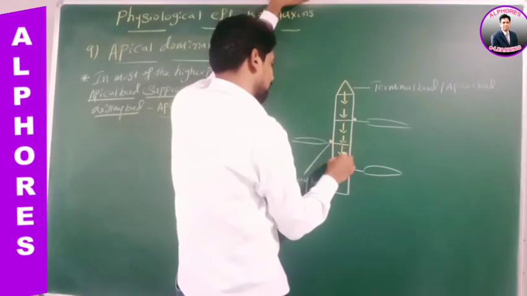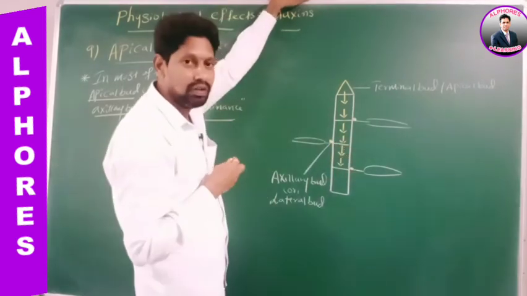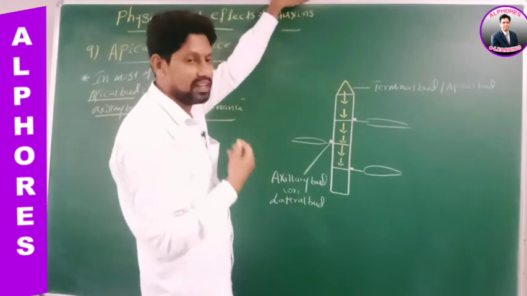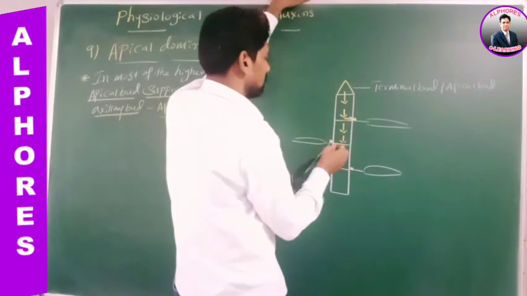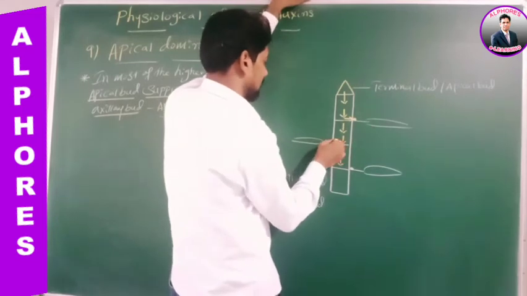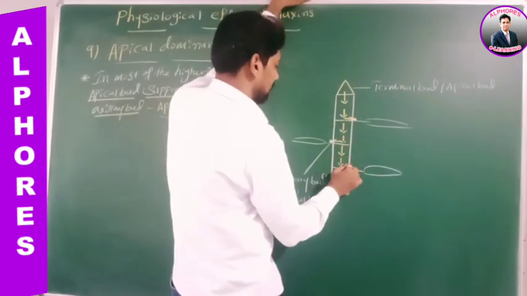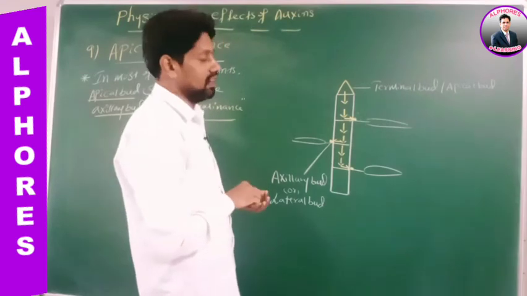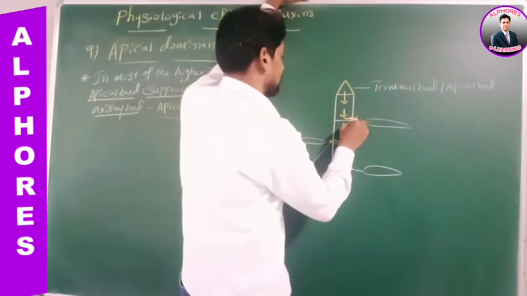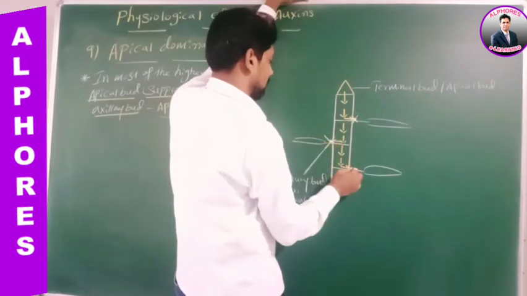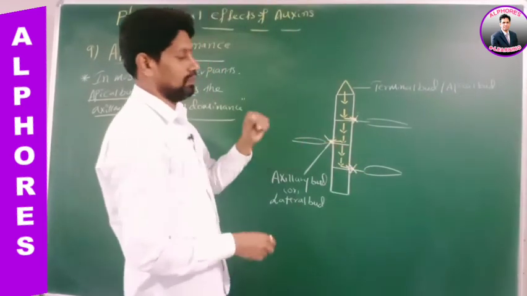While they are moving down, the auxin goes and accumulates on which bud, sir? Axillary bud. So this axillary bud gets suppressed.